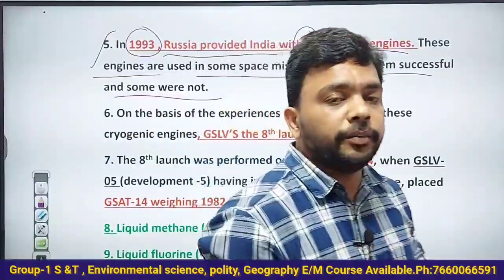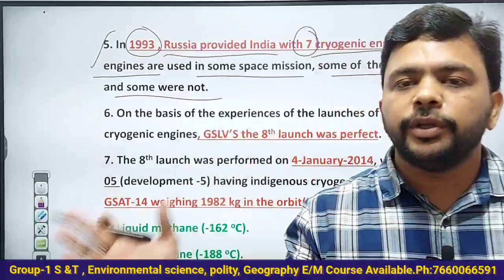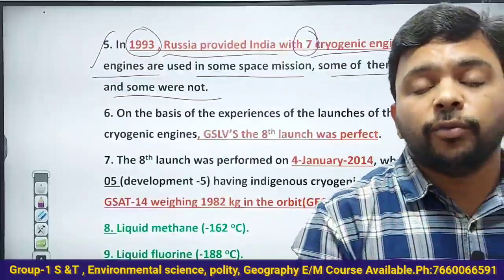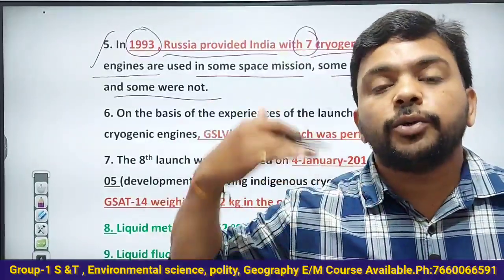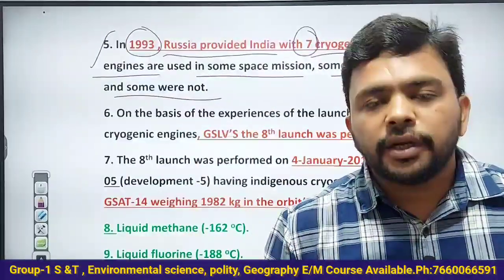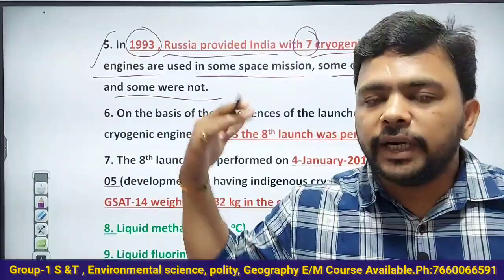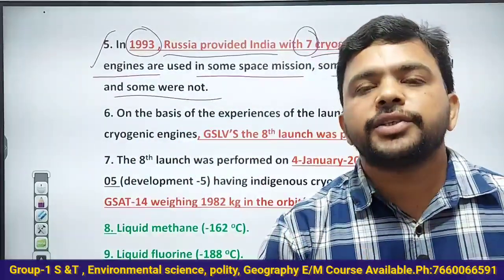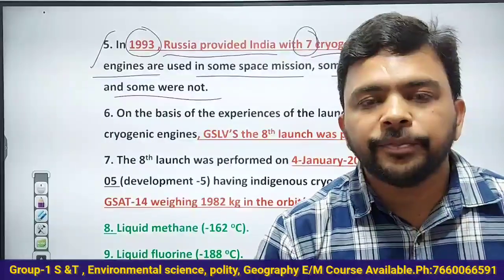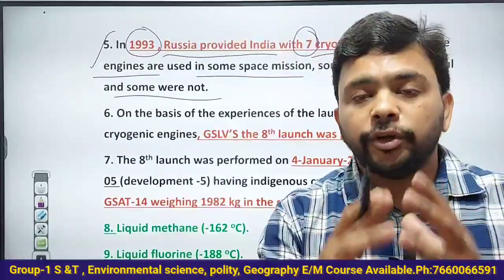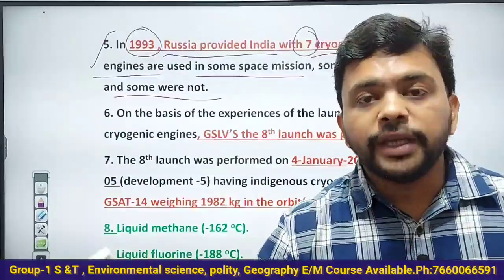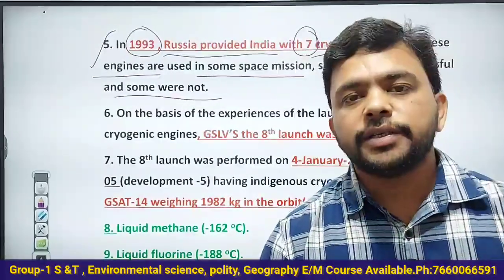In 1993, because of the disintegration of the Soviet Union in the 1990s, Russia began to sell whatever technologies they had at low cost to other countries. Russia, being a friendly country to India, and India approached Russia to give the cryogenic technology, so that we could learn to develop rockets that can place satellites of greater weight into greater orbits.